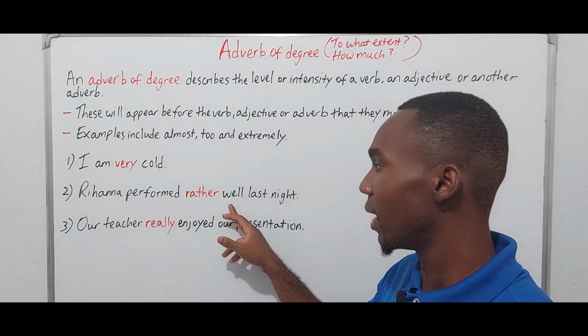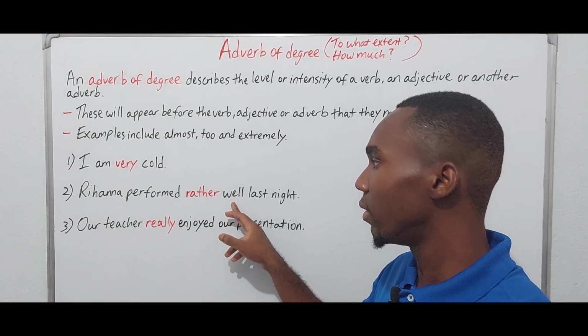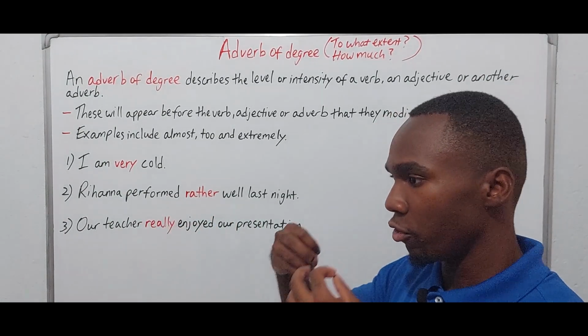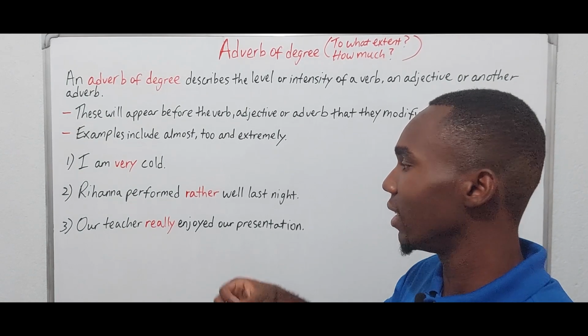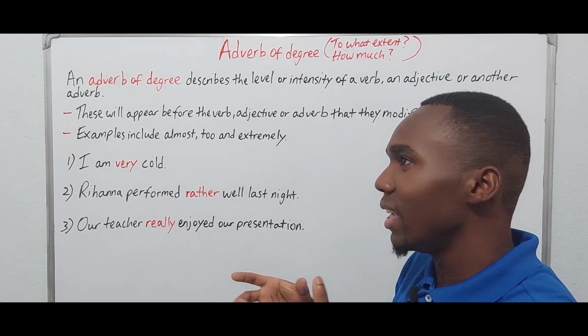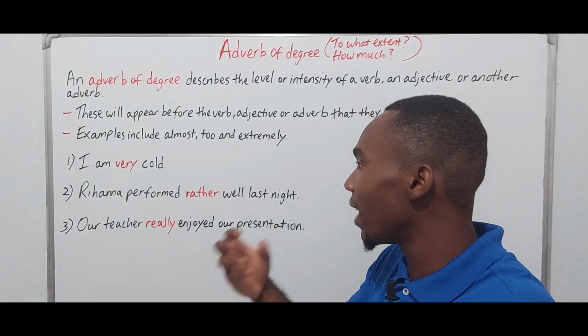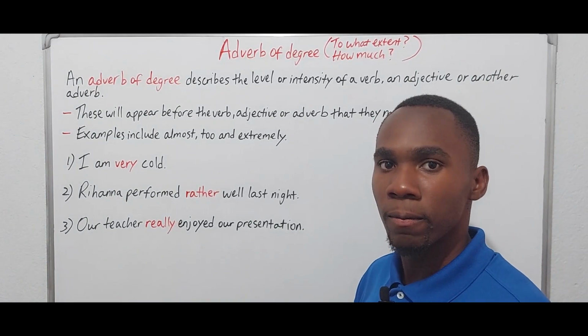So well is an adverb of manner because well is telling us how Rihanna performed, but rather is adding a small amount to well, right?